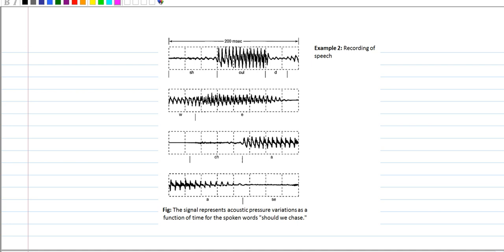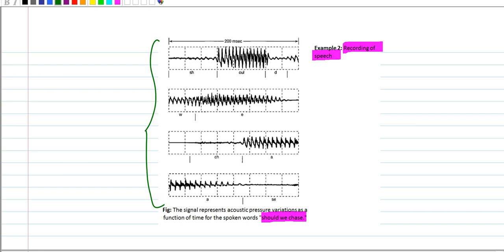Let's see some examples of signals that we encounter in our day-to-day life. The first one is the recording of speech. Whenever we talk, the pressure in the environment changes with respect to time, so that can be captured and recorded as a signal, and it is presented over here. Suppose I pronounce the phrase "should we chase," and I get a signal pattern like this.